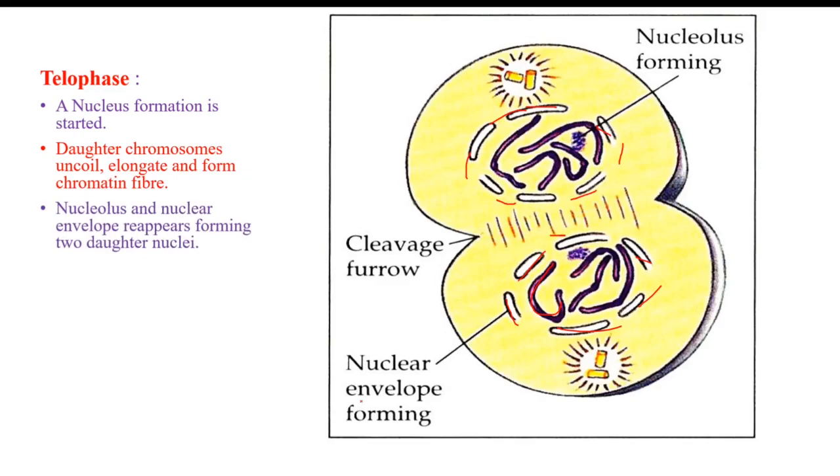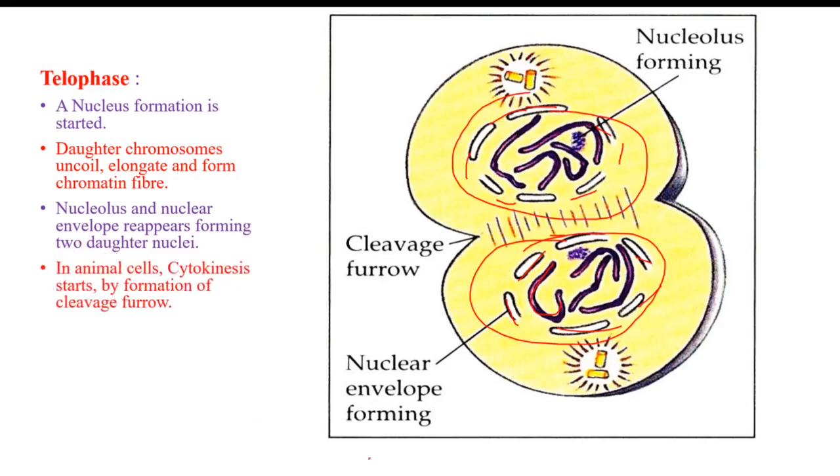The nucleolus and nuclear envelope reappear, forming two daughter nuclei. Here this would form one nucleus and this would form another nucleus. In this way the two nuclei are formed at the end of telophase.